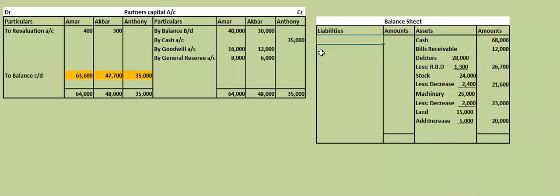Now, liability side. First item is sundry creditors, there is no change. Sundry creditors, nothing is changed here, as it is we will take 20,000. Outstanding expenses.